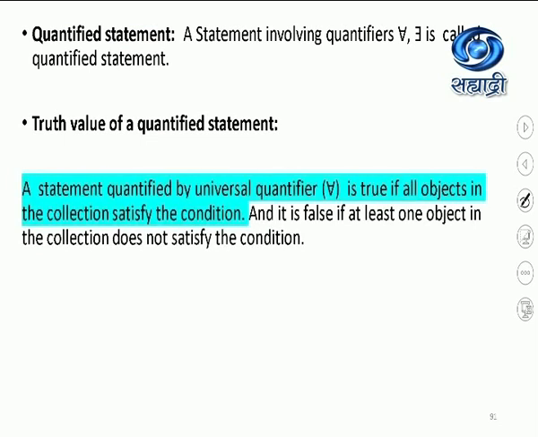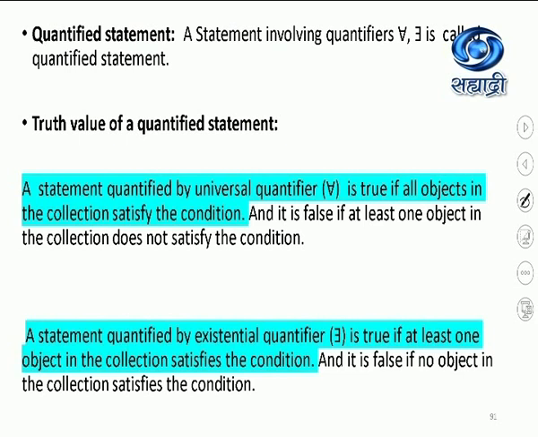A statement quantified by the universal quantifier for all is true if all objects in the collection satisfy the condition. It means when I say all objects, each and every element of that collection must satisfy the given condition. Even if there is one element which does not satisfy the condition, the quantified statement will become false.